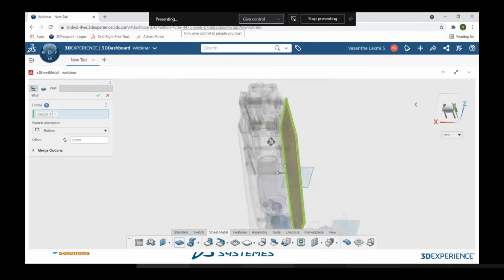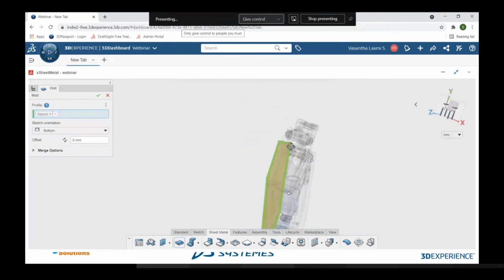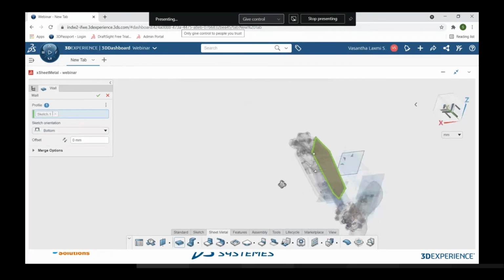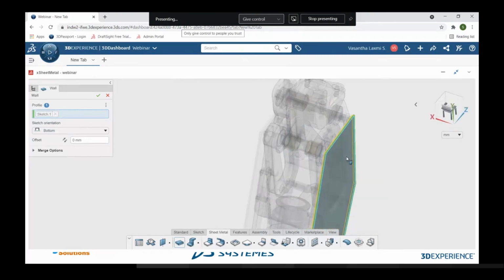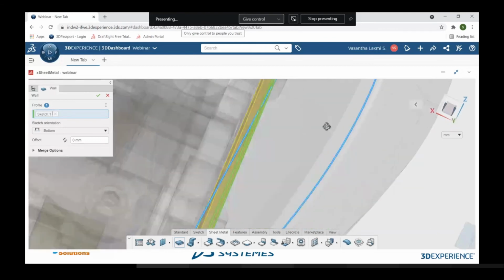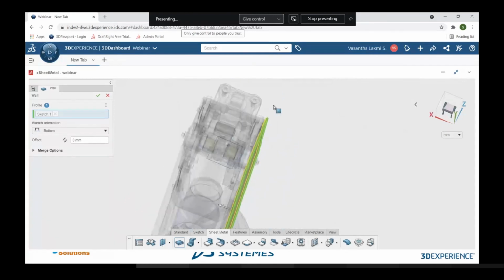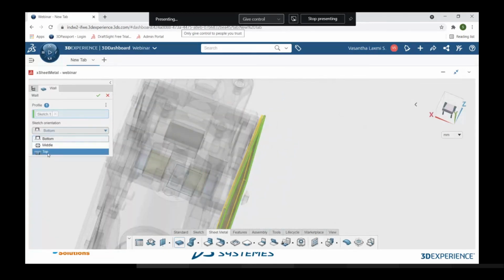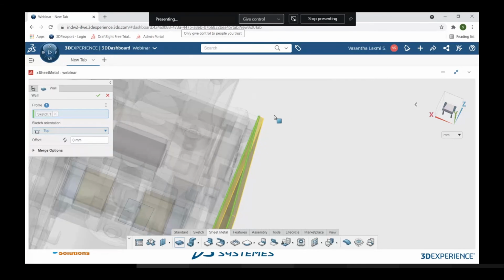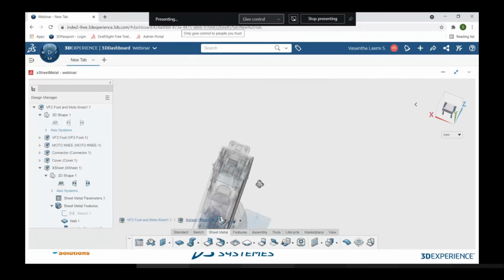When I click OK, you can see the preview of my part, and I will click OK to it. And you can see there the material is being added to the inside of my part, but I want it for the outside, so here you have an option called middle, bottom and top. Middle means it will be distributed equally on both sides, and the top means the material will be added on the other side. So I am clicking OK, so that the material will be added like this.